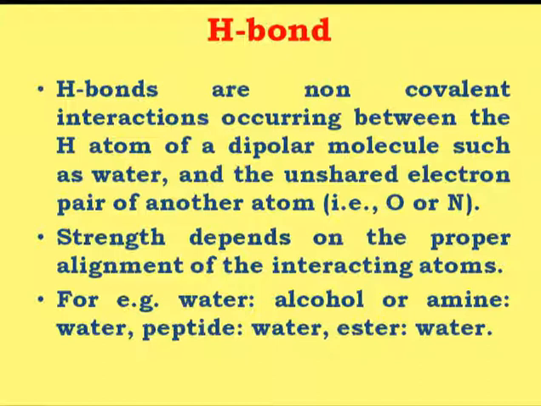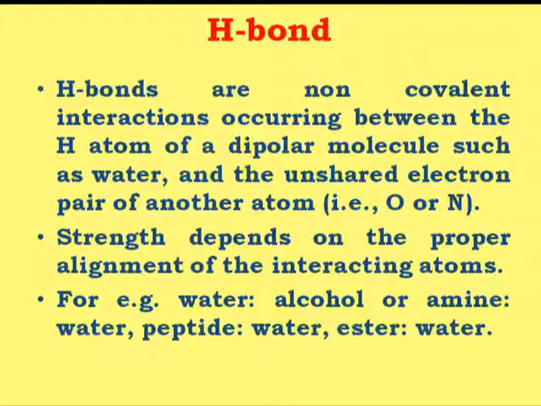Generally, regarding the hydrogen bond, there is a confusion that hydrogen bonds take place between two hydrogen atoms, but that is not the correct phenomenon. The correct hydrogen bond formation takes place between the hydrogen atom and the unshared electron pair of another atom,